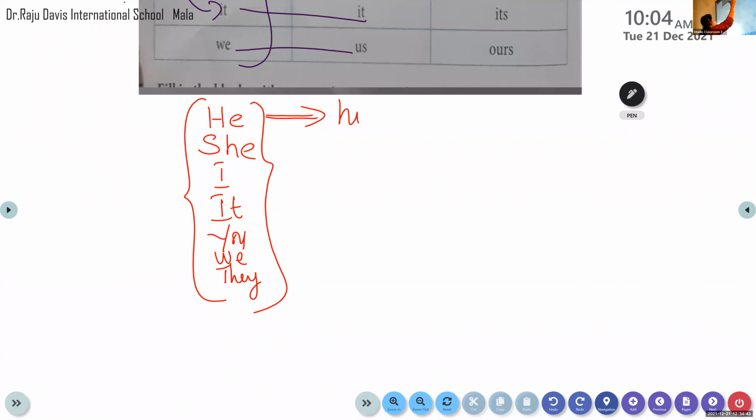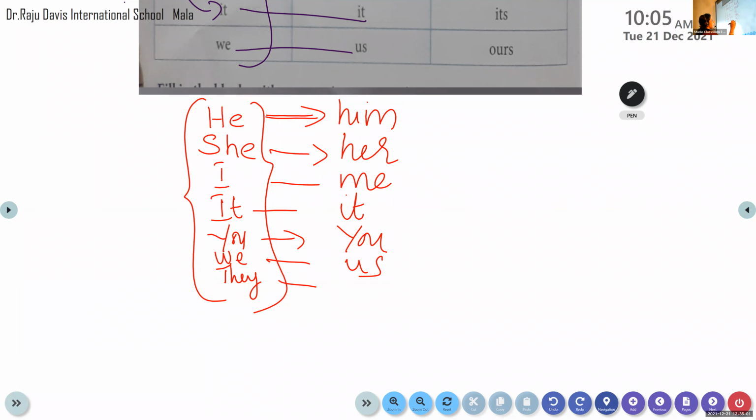Now these 7 pronouns do have a different form. For he, it is him. For she, it is her. For I, it is me. For it, it is it. For you, it is you. For we, it is us. And for they, it is them. These other forms are called the object pronouns. Have you understood? They can only be replaced by an object in a sentence. Clear to everyone? So we have to learn this table very well.